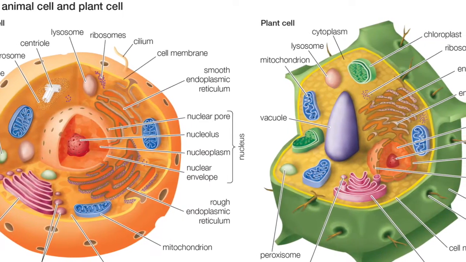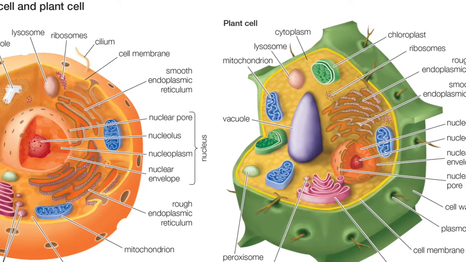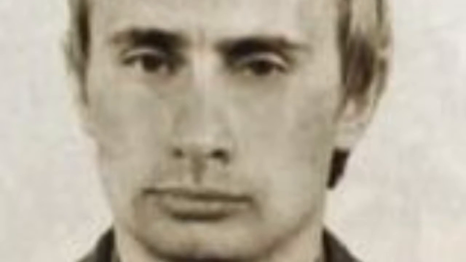Next, we have the nucleus. The nucleus is the center of the cell and controls everything that goes on. This is similar to how Putin controls all the White House, obviously.